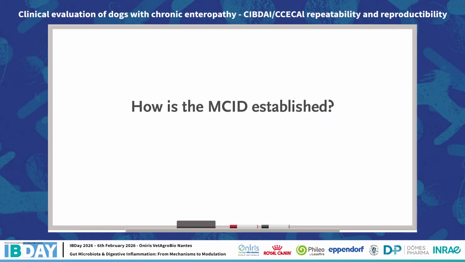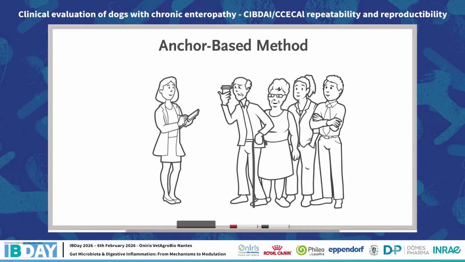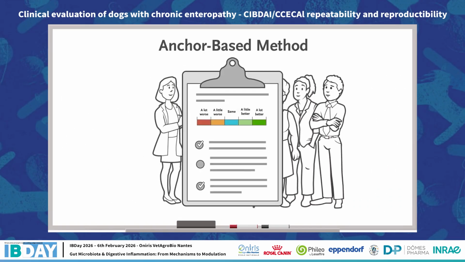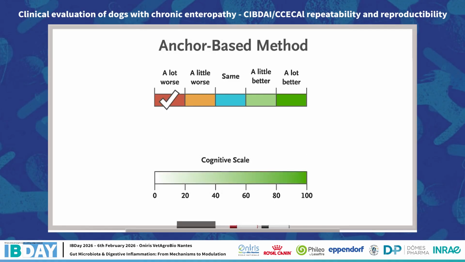There are different methods to determine this threshold. Let's talk about 2. First, the anchor-based method. This involves directly asking patients or caregivers about their perceptions to allow investigators to see what magnitude of change correlates with a patient being, say, a little worse or a lot worse. For a cognitive function scale, investigators could consider surveying caregivers and family members to assess what change on a 100-point scale correlates with a noticeable difference in a patient's memory or level of independence.